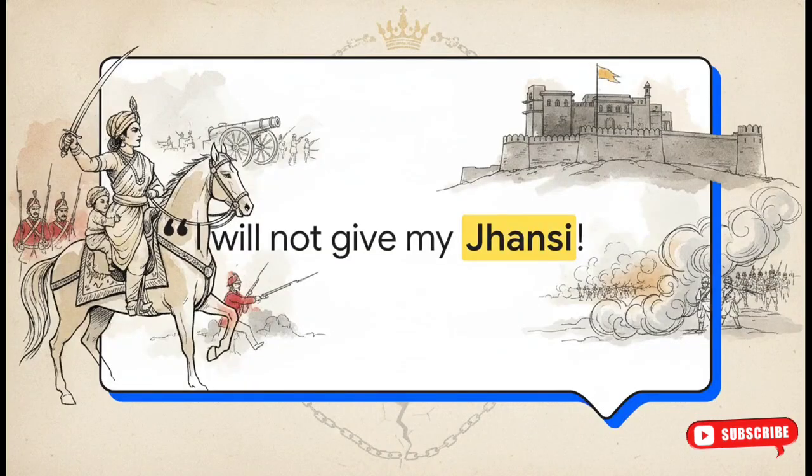Among all these incredible leaders, Rani Lakshmibai's iconic battle cry, "I will not give my Jhansi," remains a powerful symbol of resistance even today. When her adopted son's rights were denied because of the doctrine of lapse, she absolutely refused to back down. She fought valiantly and ultimately attained martyrdom near Gwalior at Kota Ki Sarai. Stories of bravery like hers deeply humanize the immense sacrifices of this revolt.